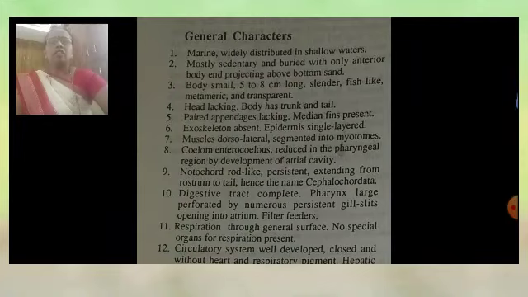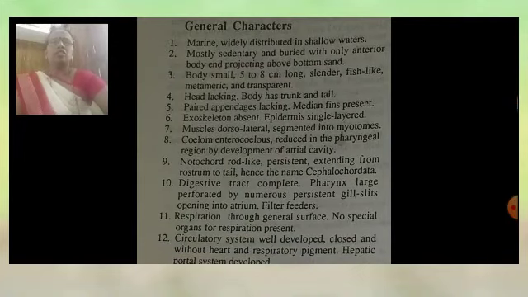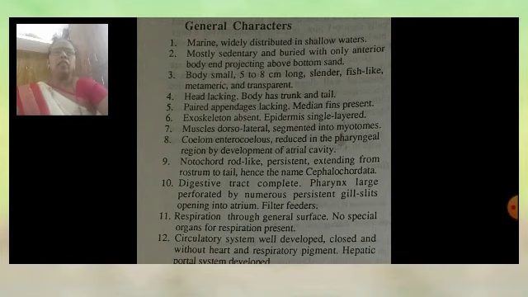General characteristics. They are found in the marine environment. They are widely distributed in shallow water. Mostly they are sedentary and burrowing, with only the anterior body projecting above the bottom sand. The body is very small, generally 5 to 8 cm long, slender, fish-like, metameric and transparent. Head is lacking, that is, the head is absent. The body is divided into two parts, the trunk region and the tail region.